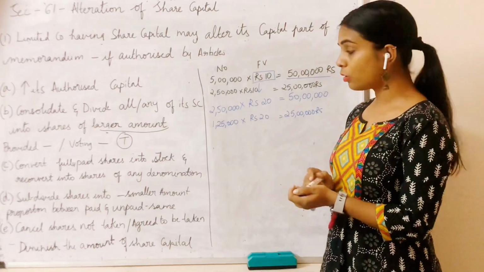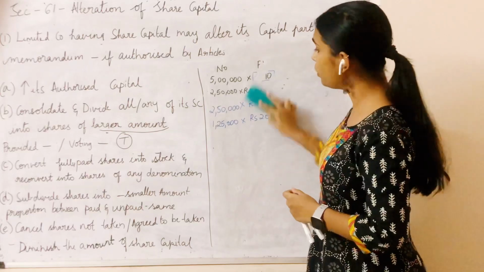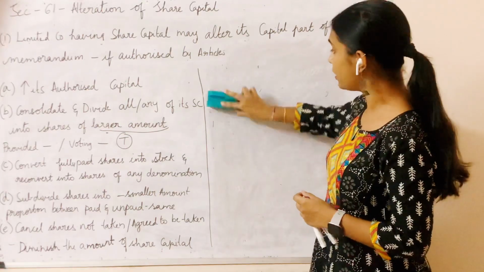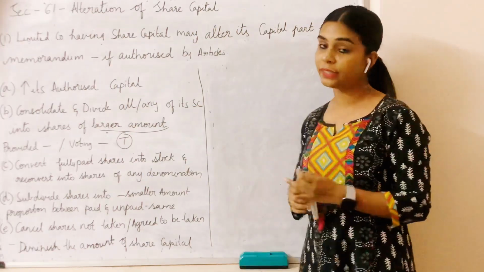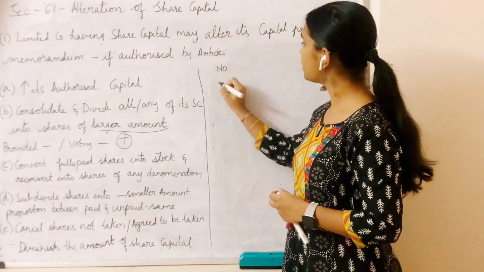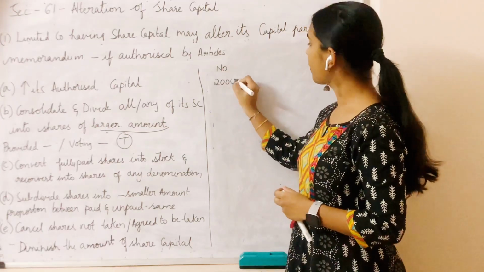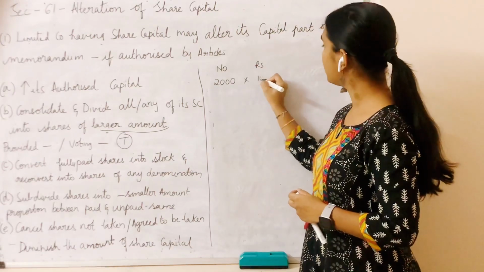Now talking about clause C. It says convert fully paid shares into stock, and reconvert into shares of any denomination. Suppose I have the number of shares as 2000 and the amount is rupees 10.